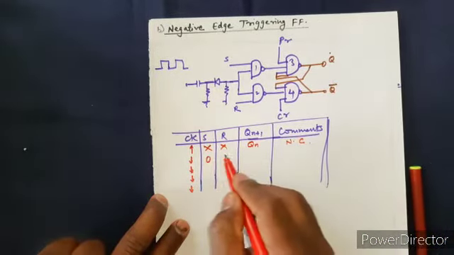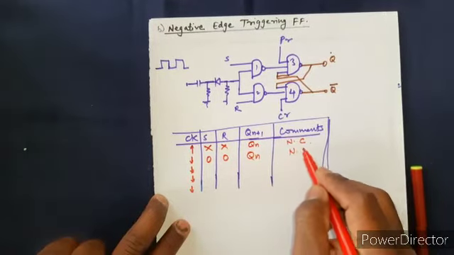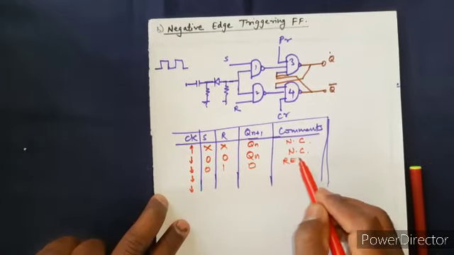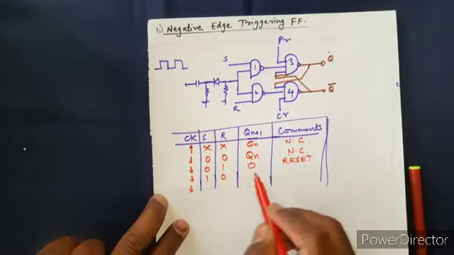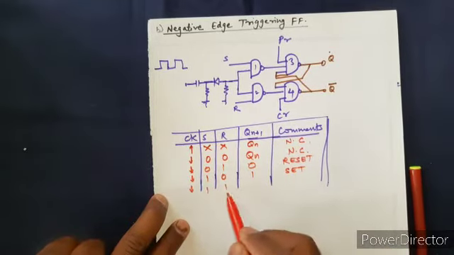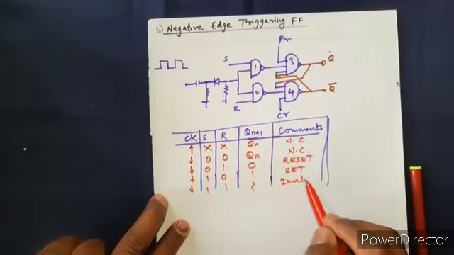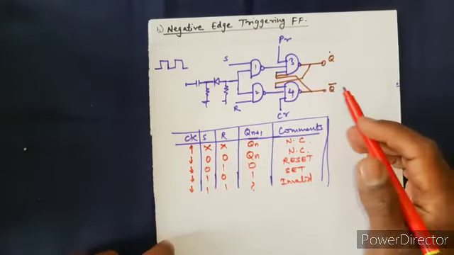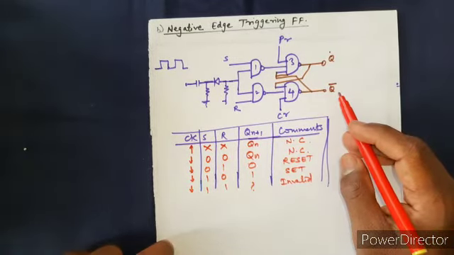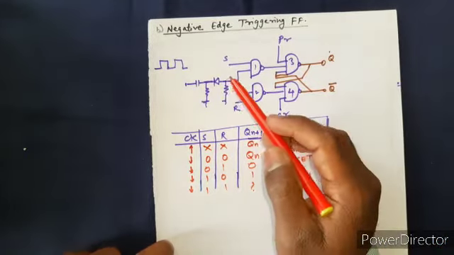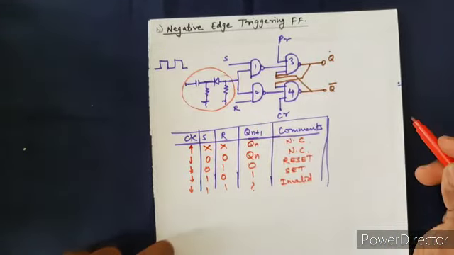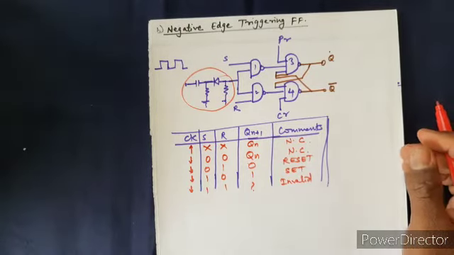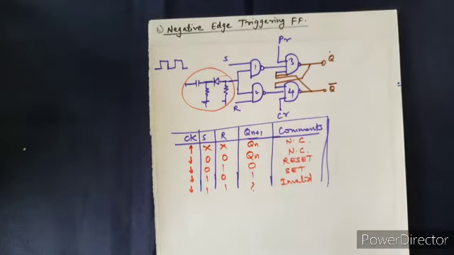Okay, so this is 0 0, no change, right? 0 1, the output is 0 and it is reset. 1 0, the output is 1, it is set, and 1 1, it is invalid. So the working of this circuit remains the same as I already discussed a while ago. Just in this circuit there is a change. Okay, so I hope the different methods of triggering a flip-flop are very clear to you.